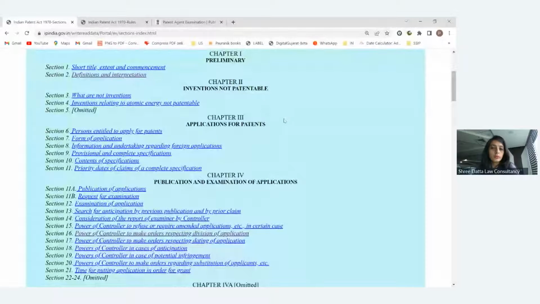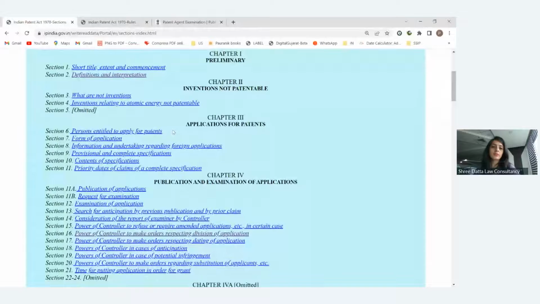Coming to chapter 3, the basic things will be clear: what the definitions or interpretation of the patent are, and what is not patentable. Now, if something is patentable, then what happens? Sequentially, they have given all the chapters and sections. If something is patentable, then who can apply for that? First, the applications for the patent. In that they have covered sections 6 to 11.